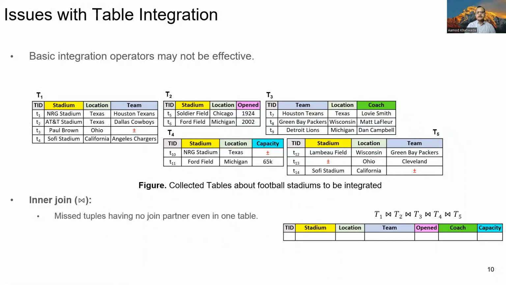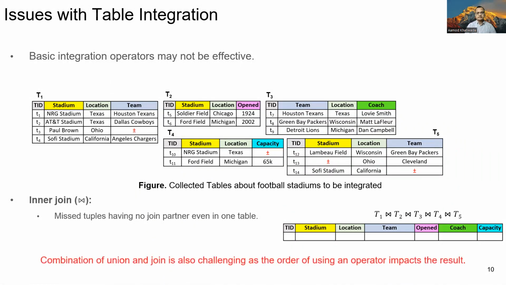Similarly, the natural inner join operator also misses an integrating tuple, even if the joining tuple is absent in one table among all we integrate. For example, if we inner join these 5 tables, then we will get no tuples in the integration result, since none of the tuples have a joining partner in all the tables.